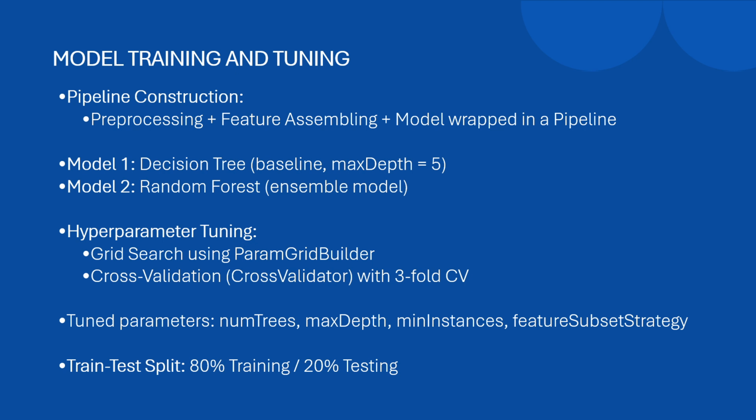For the decision tree model, we used a simple configuration with limited depth to serve as our baseline. The random forest model, however, was tuned using a parameter grid. We varied the number of trees, max depth, feature subset strategies, and minimum instances per node. We even used a threefold cross validation to select the best model. Finally, the data was split into an 80-20 combination of training and testing sets.